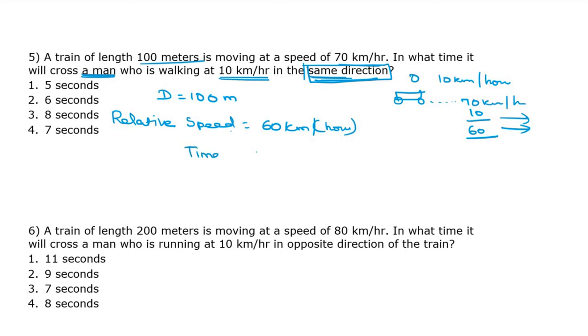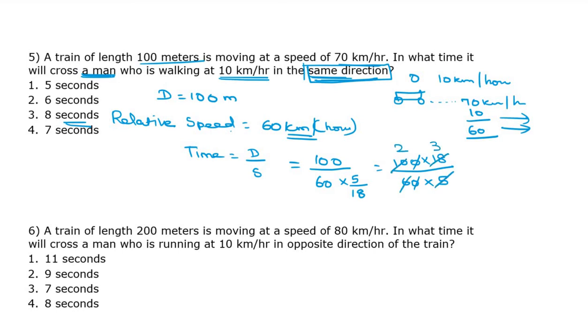Time equals distance by speed. Distance is given, 100 meter. Speed is given in kilometer per hour, but the answer is in seconds, so you have to convert it into meter per second, 5 by 18. I am writing one more step, otherwise we can write directly 18 by 5. I always write step by step. It's better, avoids mistakes. Cancelling, we get 6 seconds. The answer is 6 seconds. Come to the next question.